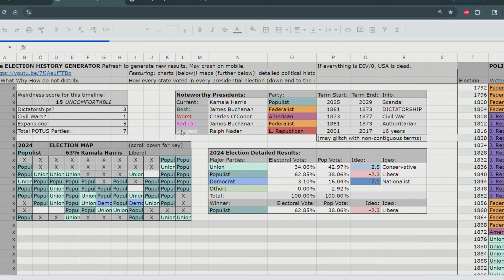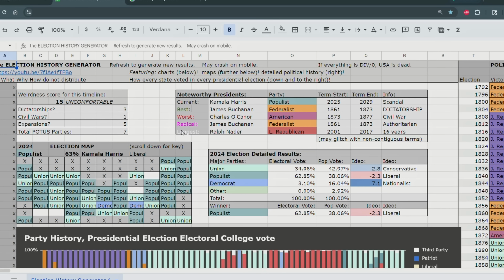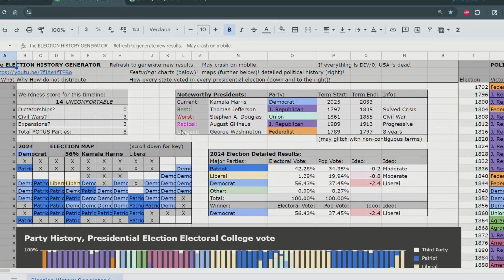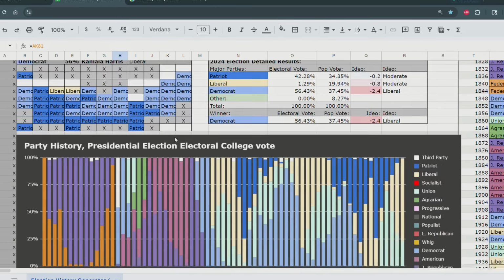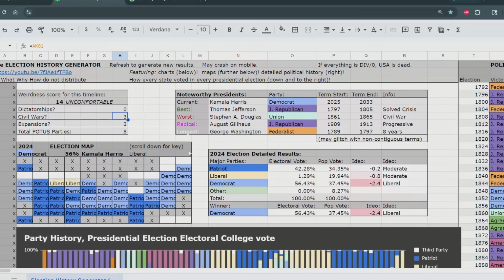Okay, refresh one more time. Please give me a dictatorship. I just want a dictatorship. No dictatorship. 3 civil wars, though. Any secession? No secession, so those were not state versus state, but more like people rising up.